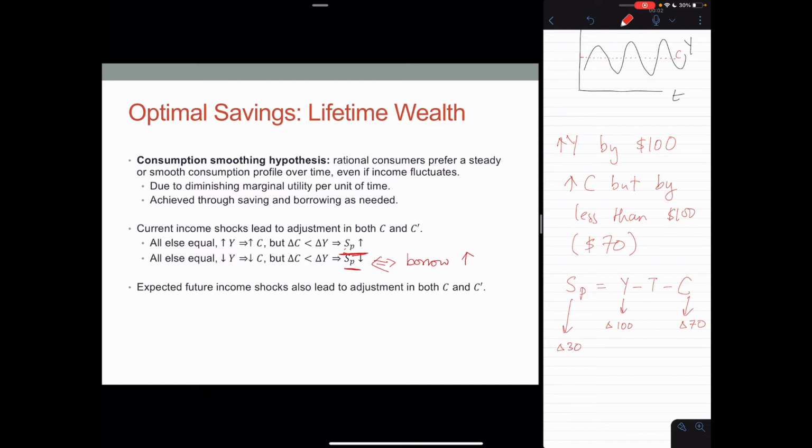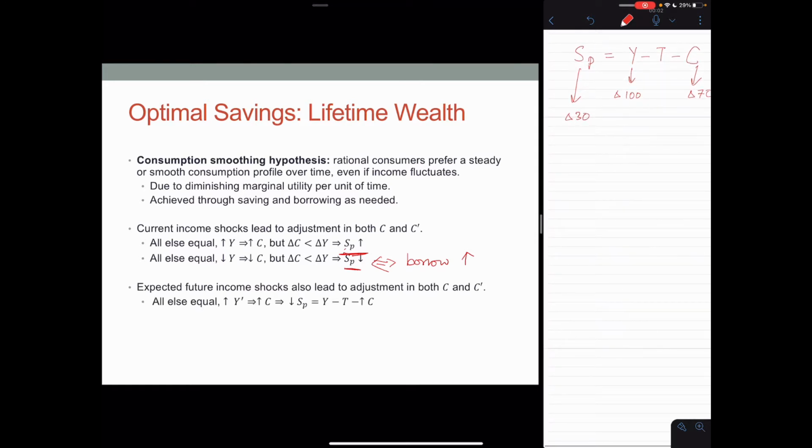Let's consider shocks to future income or expected shocks to future income. If you expect income tomorrow, so Y prime refers to income tomorrow, if you expect your income to increase in the future, you're going to increase your consumption today. That's because the consumer is richer in the sense of her lifetime income increasing.